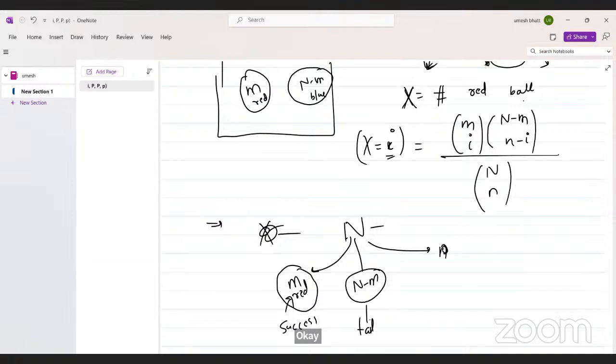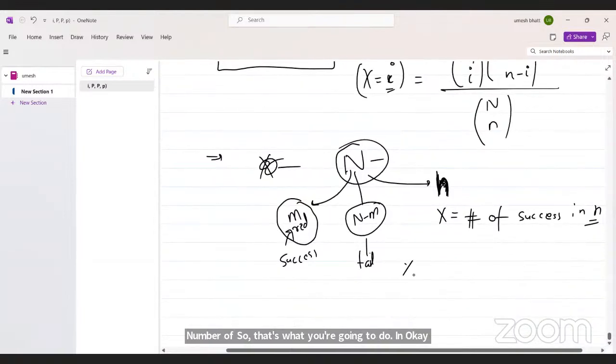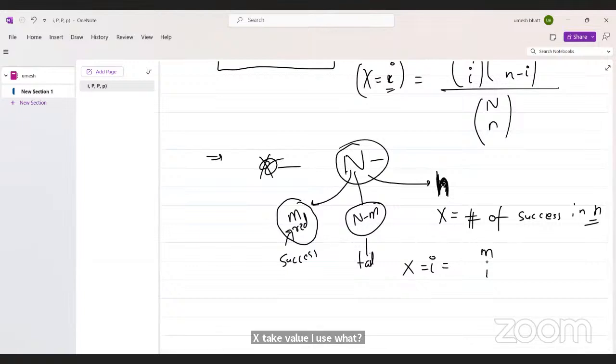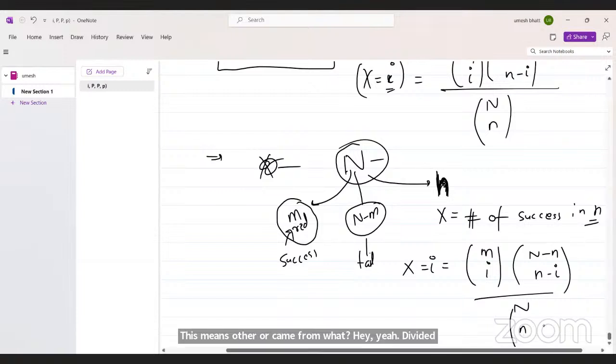X is the number of successes in the n. Then the probability that X takes value I is: total I have M successes, out of which I choose I. This means the others come from failures, divided by the total number of ways.